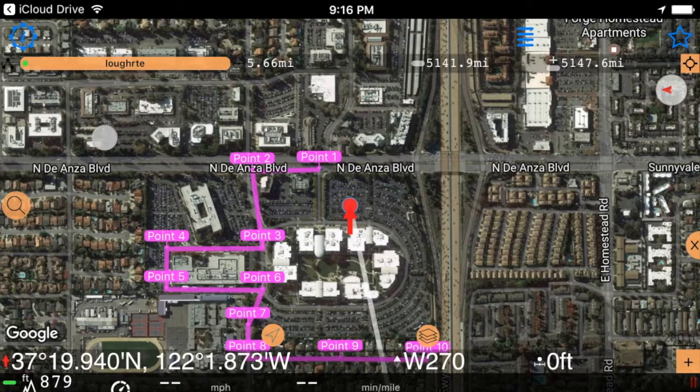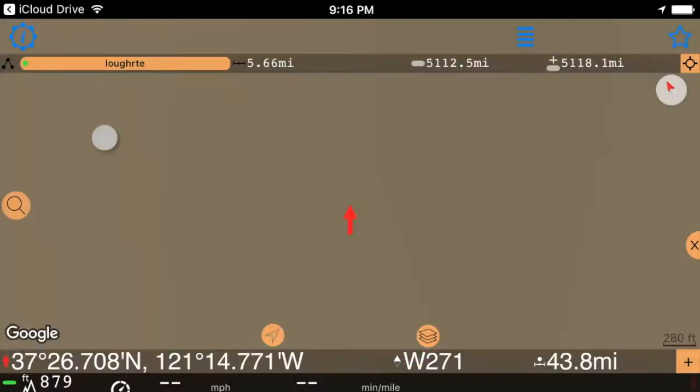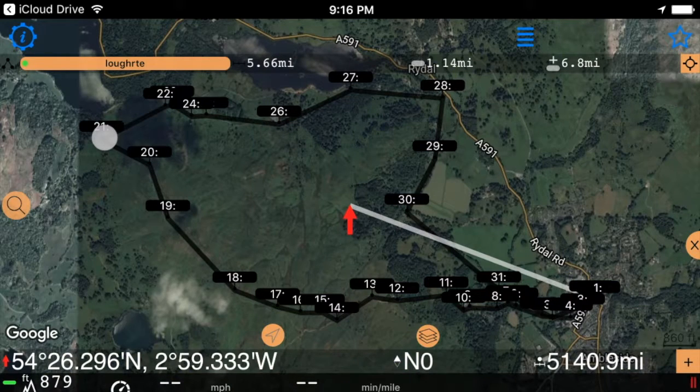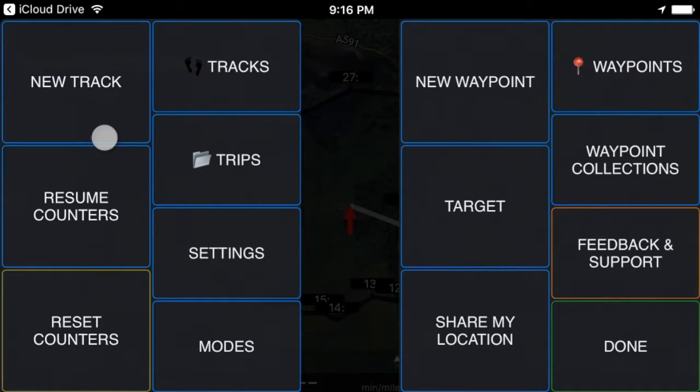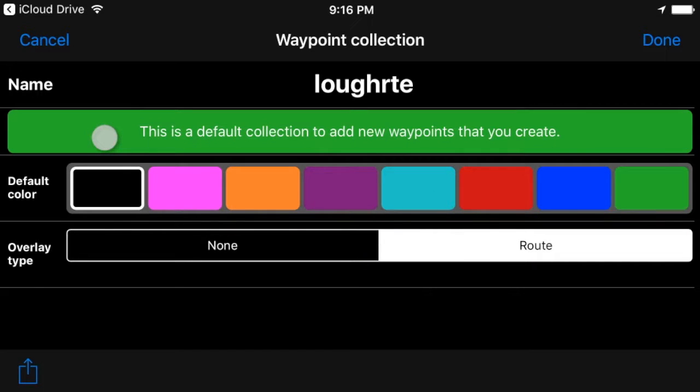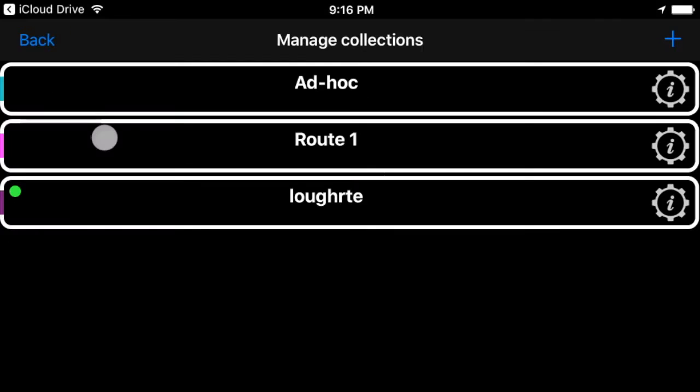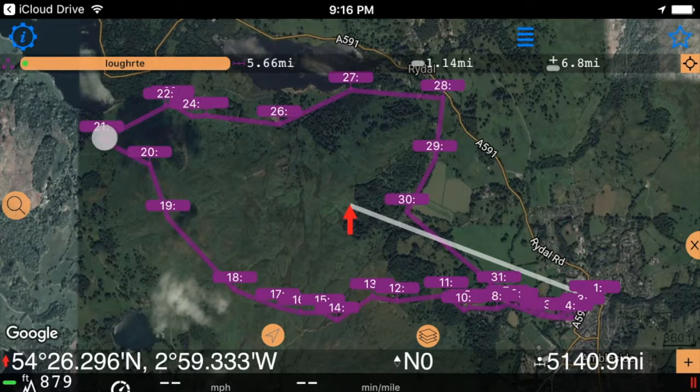So I pick them as a default collection and just use our focus tool to show the whole collection, the whole road on a map. What I want as well is to assign it some color. So let me do it. Waypoint collections, and I want to assign it a color like this. So here is my road, all ready to navigate.